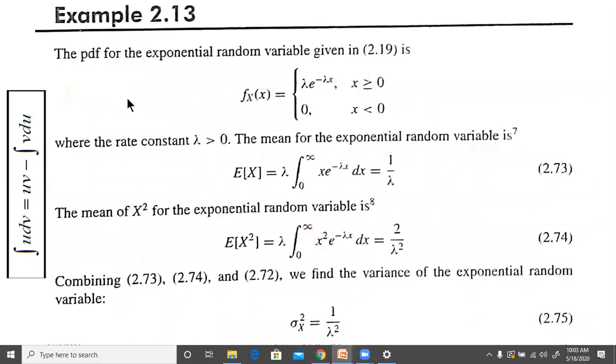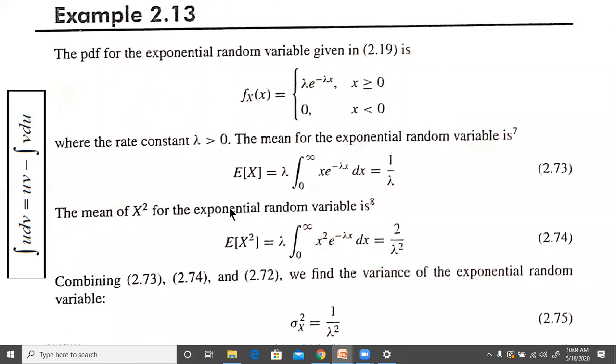Okay. Let us take another example, and that is the PDF for the exponential random variable, which is written like this, where the constant lambda is greater than 0. The mean for the exponential random variable is E[x], lambda is just a constant, integral 0 to infinity of x e to the power of minus lambda x dx. And this has to be again solved by integration by parts. If you solve this by integration by parts, this will just turn out to be 1 by lambda squared into lambda, and then lambda.